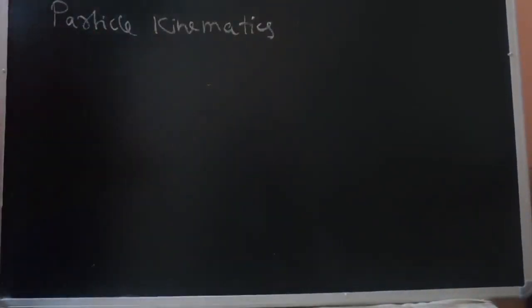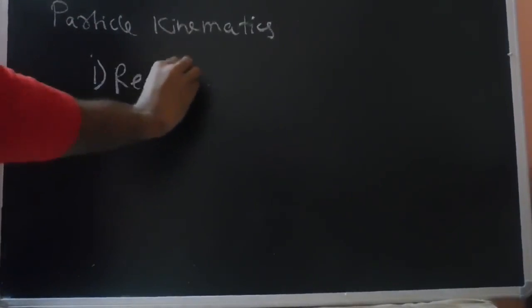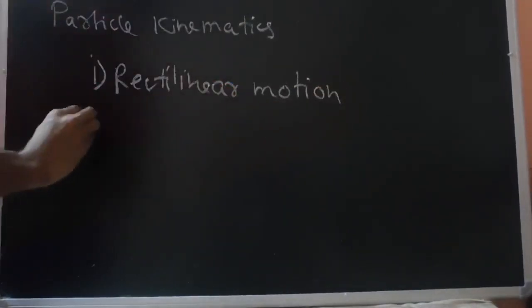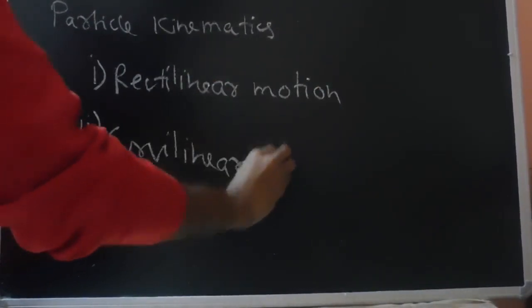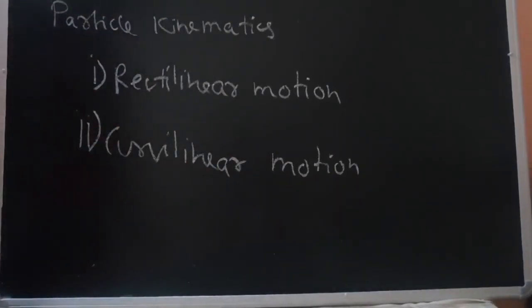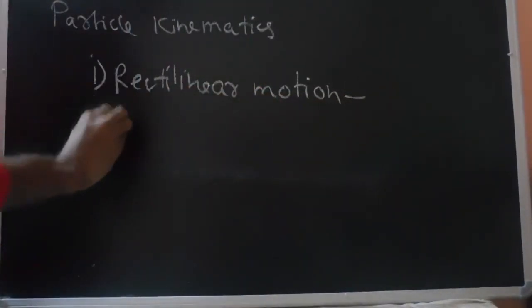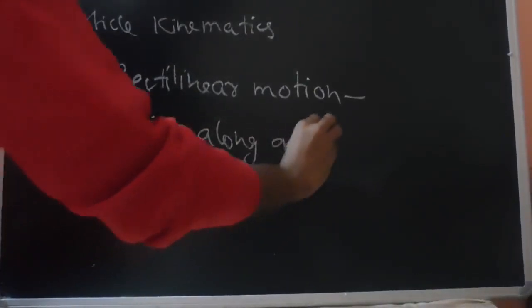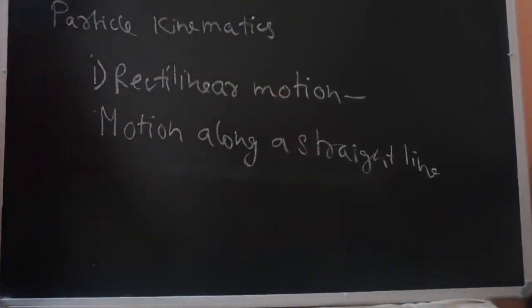Basically, motion is divided into two parts. The first part is rectilinear motion. The second part is curvilinear motion. So what do we understand by rectilinear motion? If the motion of an object is only along a straight line, then we call this rectilinear motion.